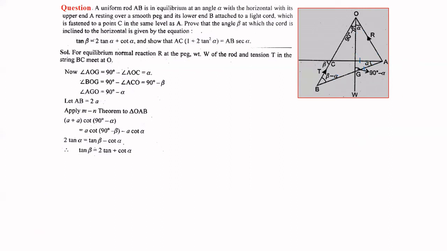Or you can easily also find this angle by calculating like this. This is the angle between these two lines, and to this line there is a perpendicular line, this one. These two are perpendicular to each other, and these two lines, the one at A and the one at A, are also perpendicular. So the angle between two lines equals the angle between their perpendiculars. So because of this, you can also directly consider the angle at A as alpha. So this one is explained.